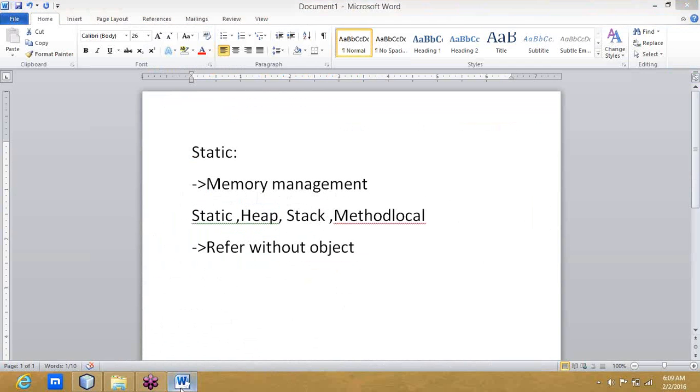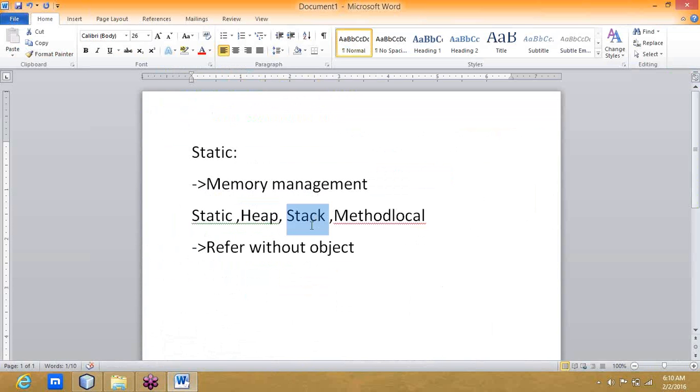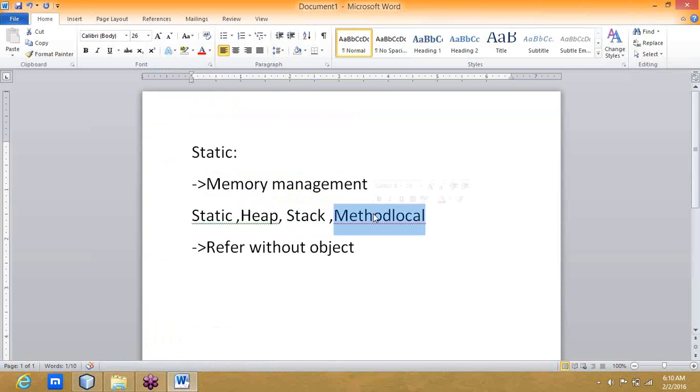The class variables and normal class content go to the stack, and the variables inside a method go to the method area. I will explain the rest in detail maybe tomorrow. For now, static is a memory area to keep the static values.